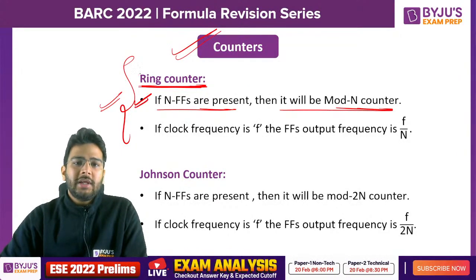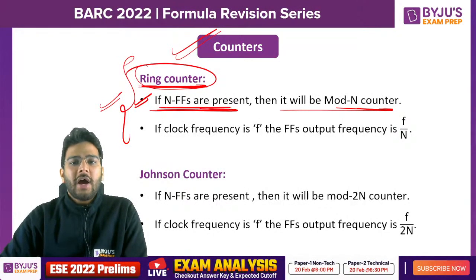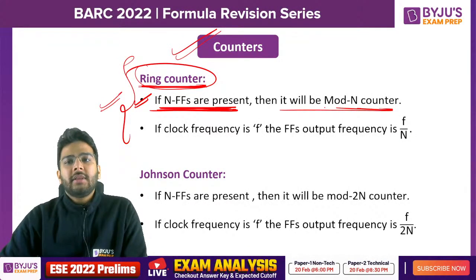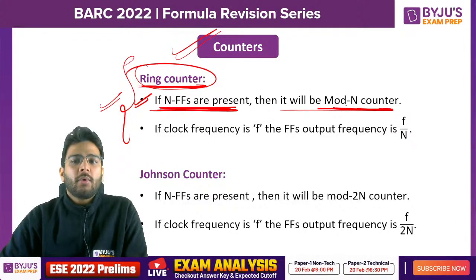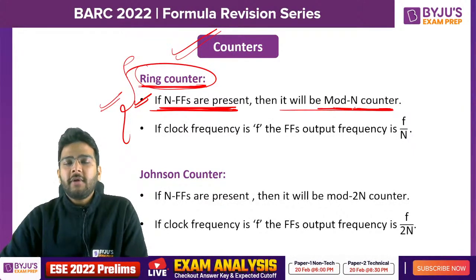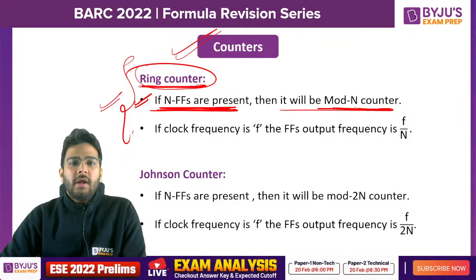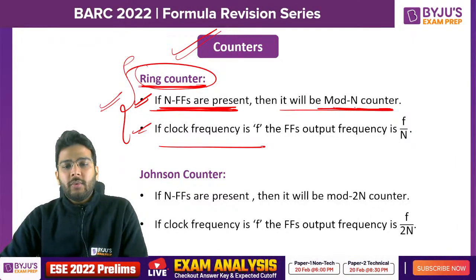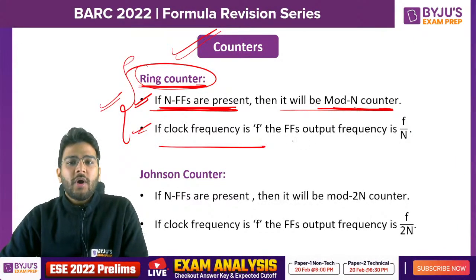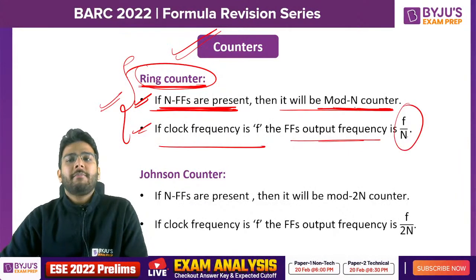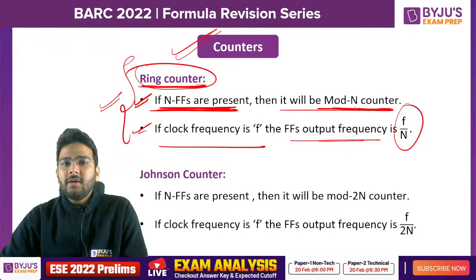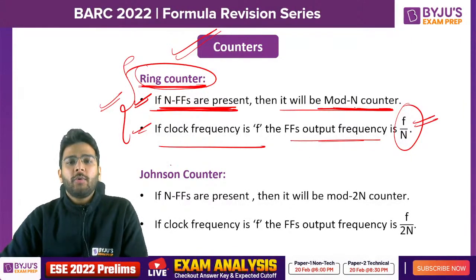Remember this point. In case of ring counter, if you have n number of flip-flops, then the mod of that counter will be mod n. If you have 3 flip-flops, it will be mod 3. If the input clock frequency is given to you, that is f, then the output frequency will be f by n. n you can say is the number of flip-flops or the mod value. So that will be the output frequency.